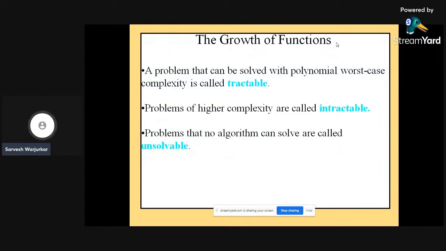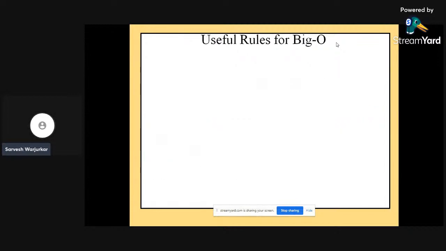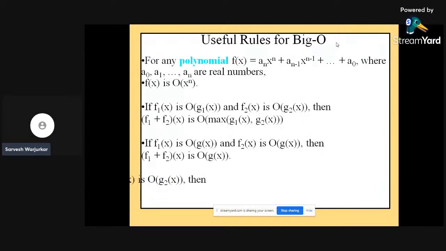A problem can be solved using polynomial worst case complexities, which can be tracked; it can be tractable. Problems of higher complexity are intractable, and problems that no algorithm can solve are called unsolvable. You will find out more about this in the next slides.